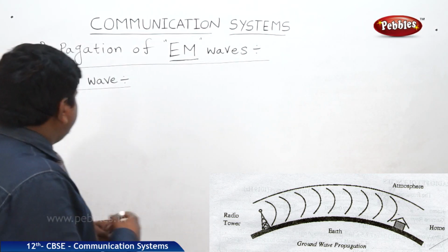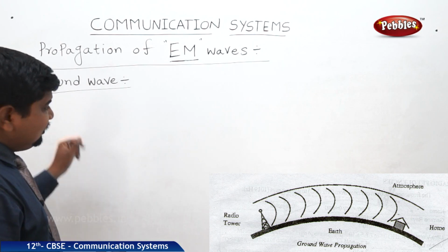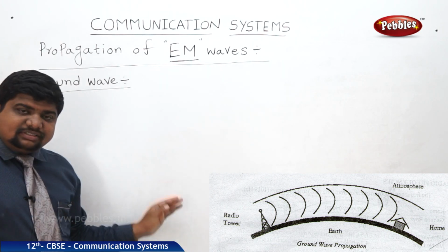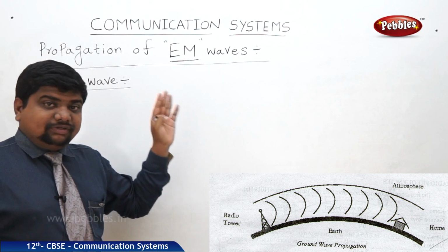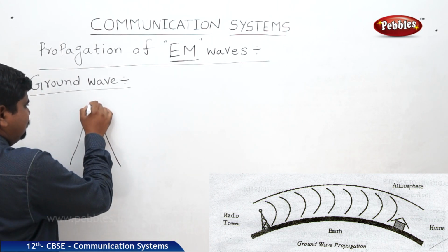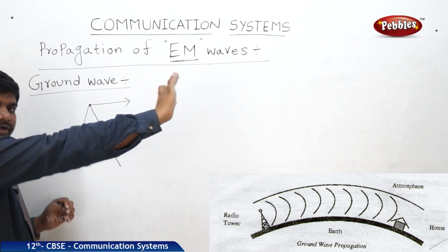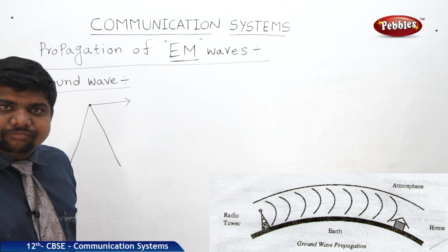Now we will see what is ground wave in electromagnetic wave propagation. What is the meaning of ground wave? Sometimes on the top of mountains we see some antennas. It will be like this, with a top point, and they radiate the waves.